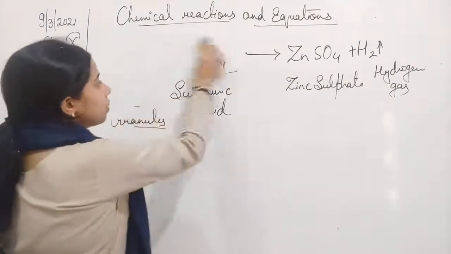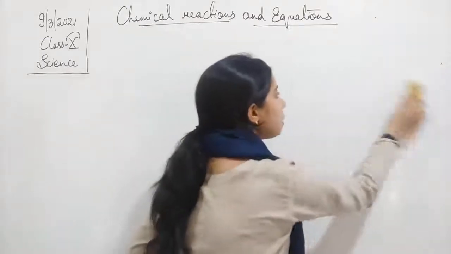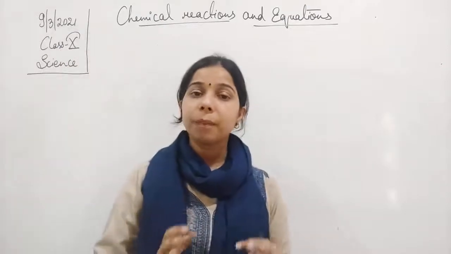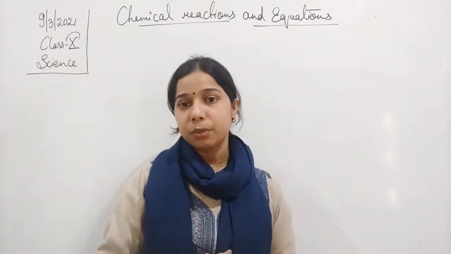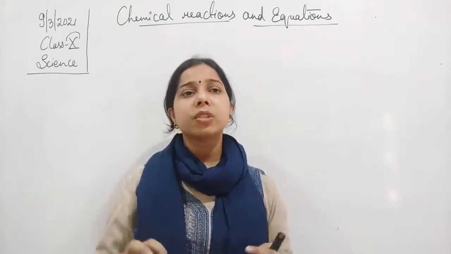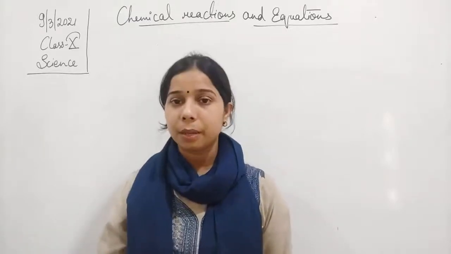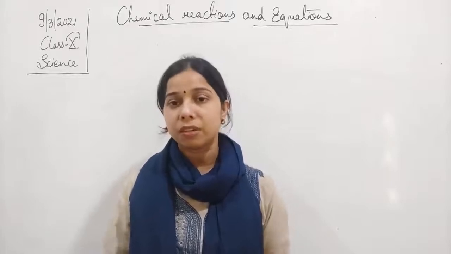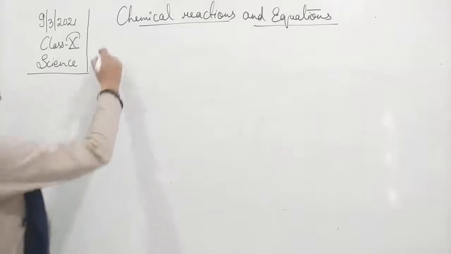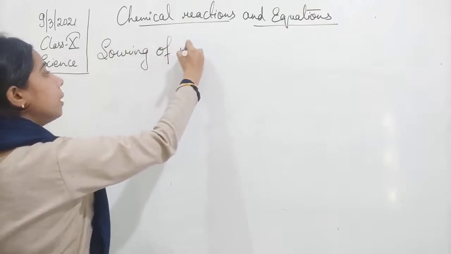Now you see here, students, we have discussed the magnesium oxide and zinc sulfate reactions, and in both cases we can perform the experiment in the laboratory. But there are a lot of chemical reactions which take place in nature itself, and there is no need to do them in the laboratory. We can see it. Like the souring of milk.